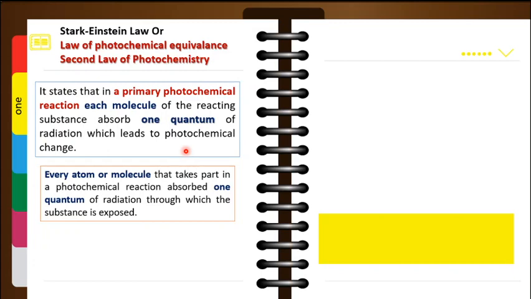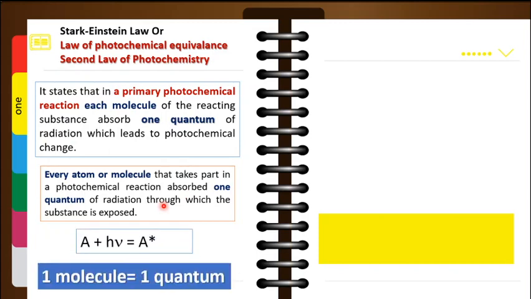This law can also be stated in another way. Every atom or molecule that takes part in a photochemical reaction absorbs one quantum of radiation to which the substance is exposed.